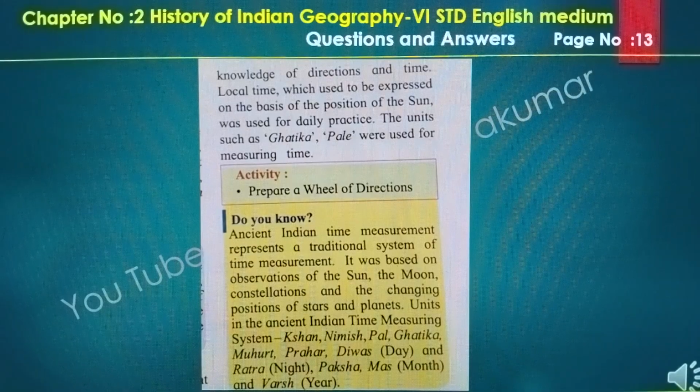Do you know ancient Indian time measurement represents the traditional systems of time measurement? It was based on the observations of the sun, the moon and the constellations, and the changing positions of stars and planets. Units of ancient Indian time measuring systems: Kshana, Nimesh, Pal, Ghatika, Muhurta, Prahar, Divas (day), Ratra (night), Paksha, Maas (month), and Varsha (year).